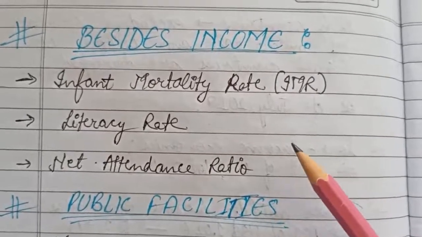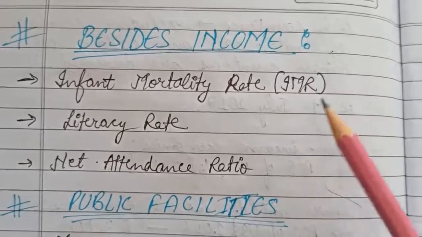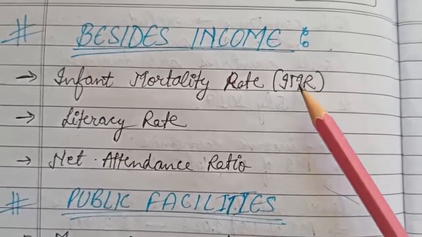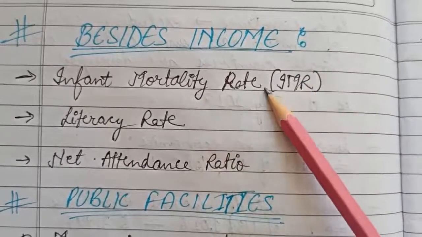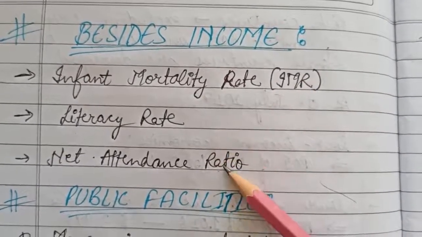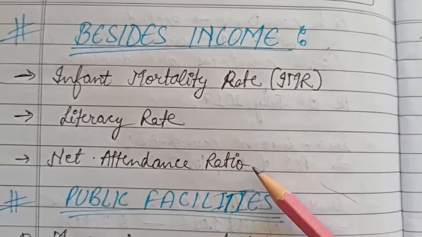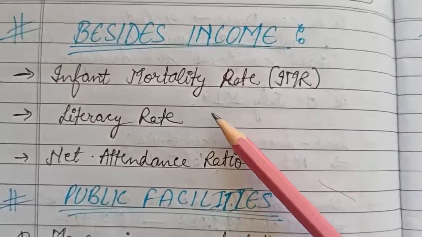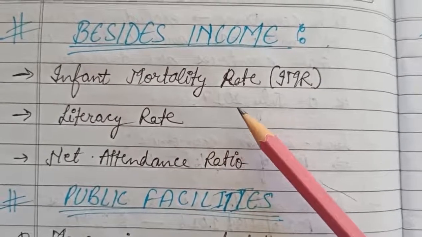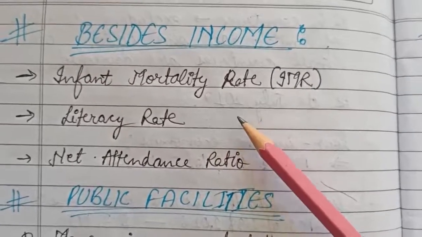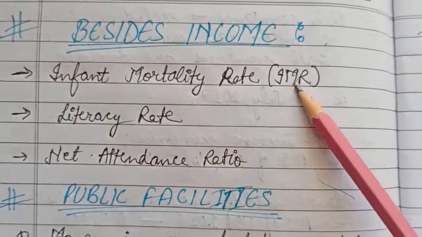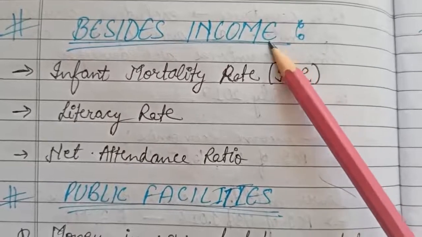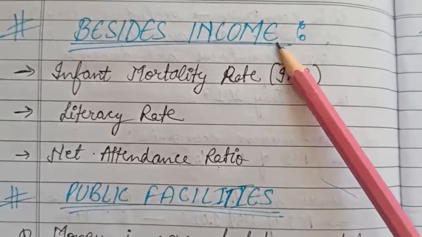So what we came to know from this is that besides income, we can also compare the various nations or states on the basis of infant mortality rate, literacy rate, as well as the net attendance ratio. This will tell us about the educational facilities. Along with that, literacy rate will also tell us about the educational facilities in a particular state or nation, and IMR will tell us about the healthcare facilities of a certain nation. And the third parameter for comparison will be the income.